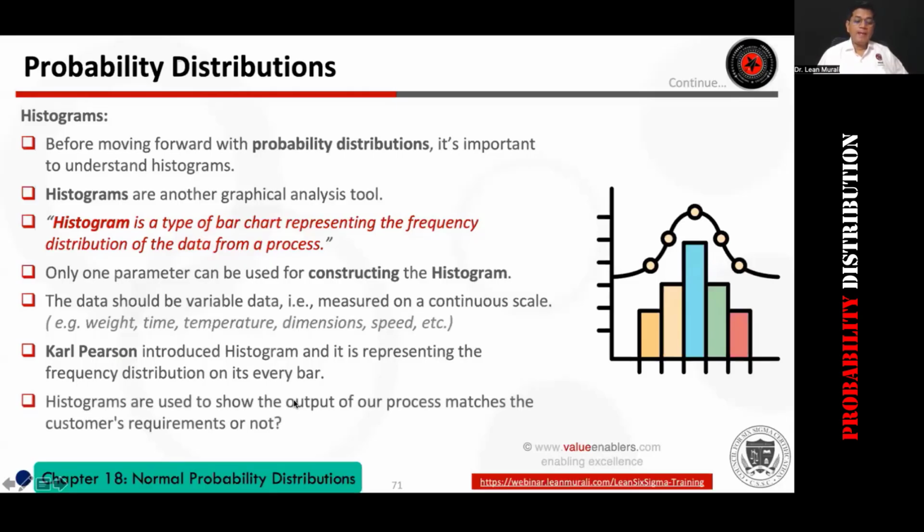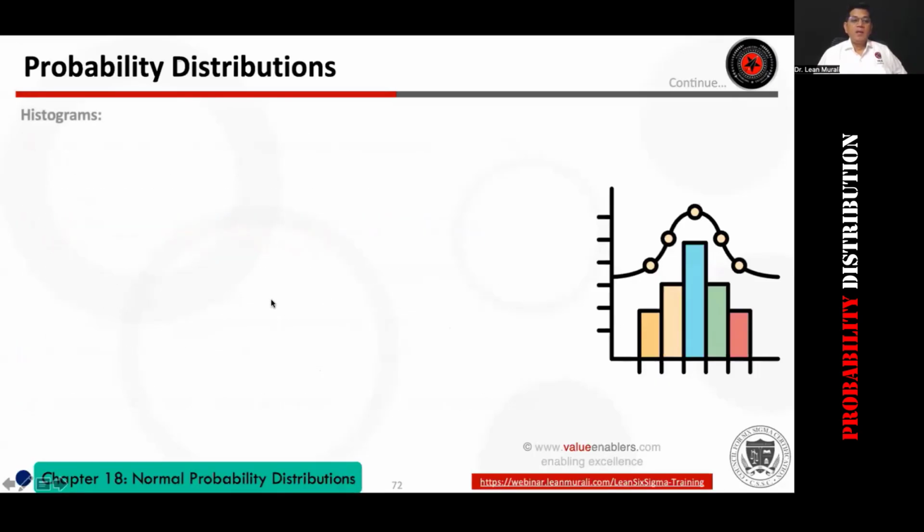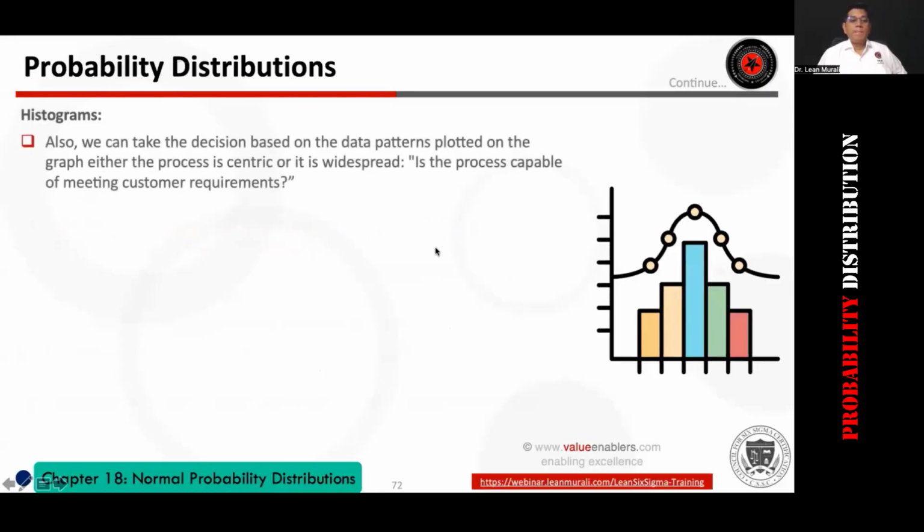Histograms are used to show whether the output of the process matches the customer requirement. We can also take decisions based on the data patterns. Now I'm going to show you various patterns in the histogram. From the pattern you see whether the data is normal, or don't call it abnormal, call it non-normal. Normal versus non-normal.